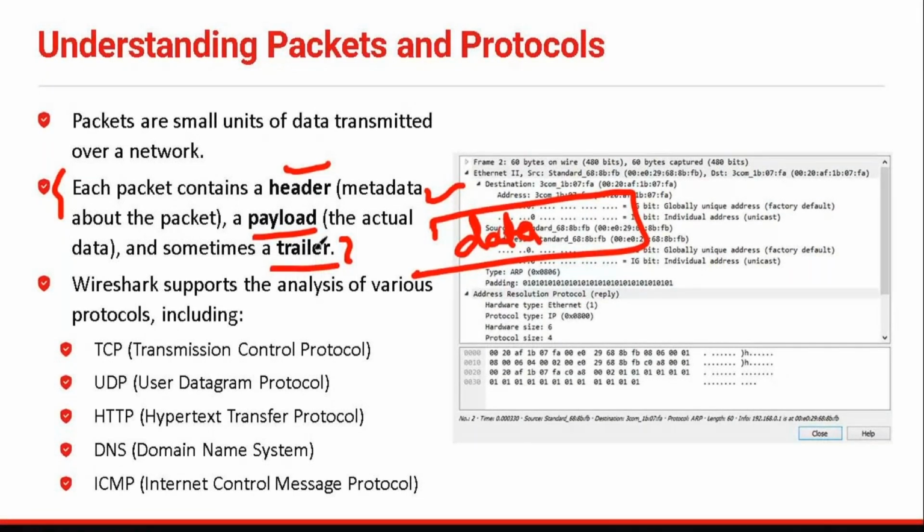Now, talking about Wireshark, it supports around 2000 protocols, and we can analyze those protocols. Some common ones are TCP, UDP, HTTP, DNS, and ICMP.